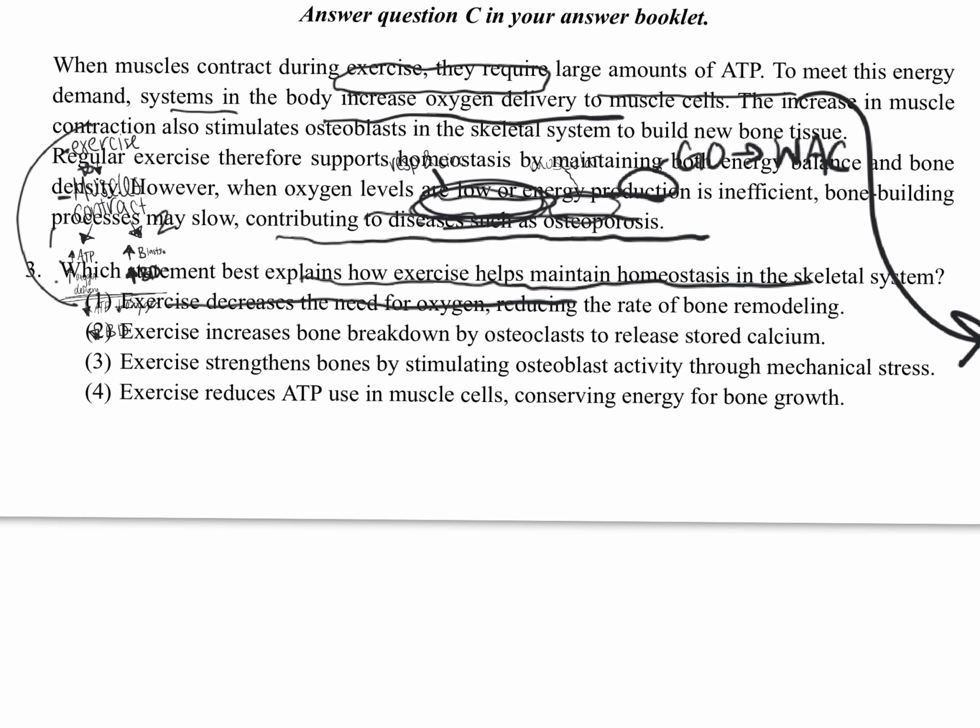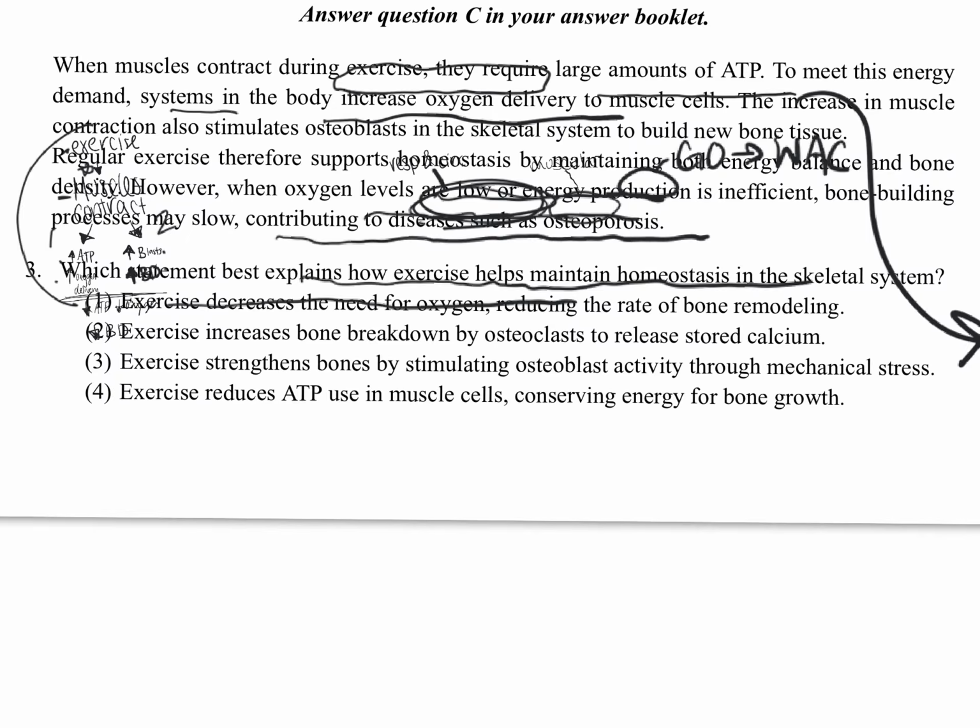All right, so our question here says, which statement best explains how exercise helps maintain homeostasis in the skeletal system? We just summarized that really clearly with our annotations, so now we're just looking for an answer that matches what we said. Exercise decreases the need for oxygen. Immediately no. Exercise does not decrease the need for oxygen.